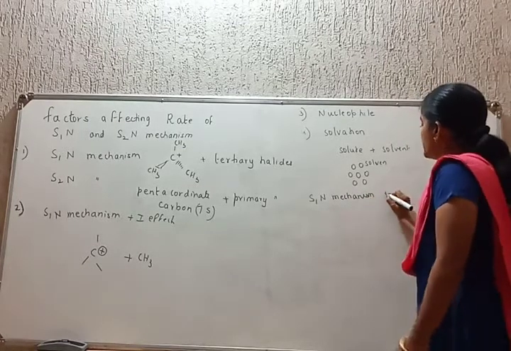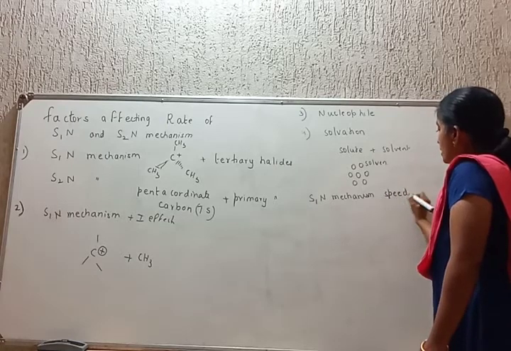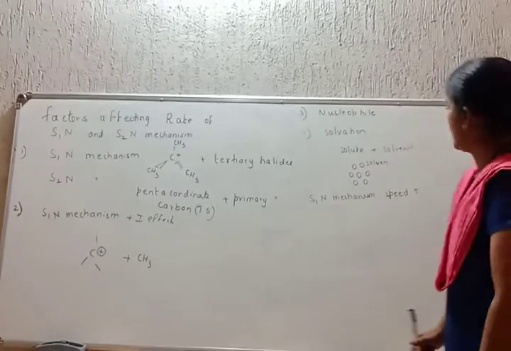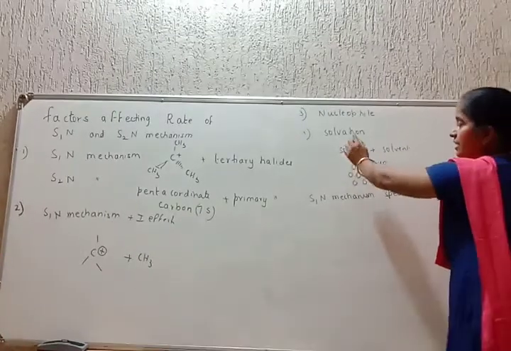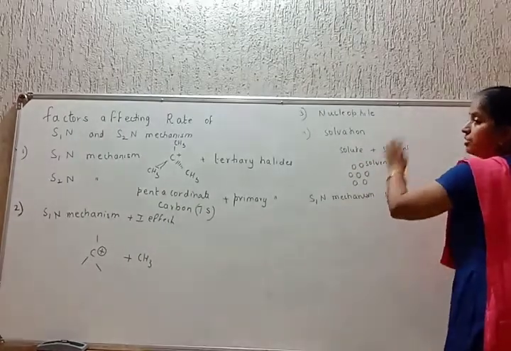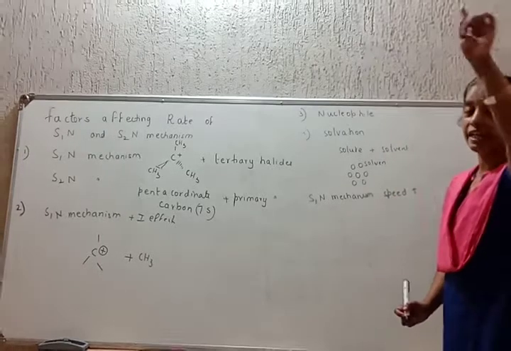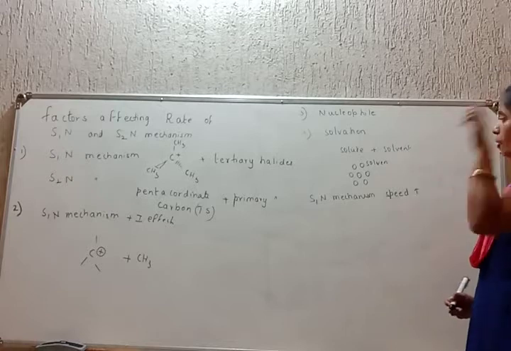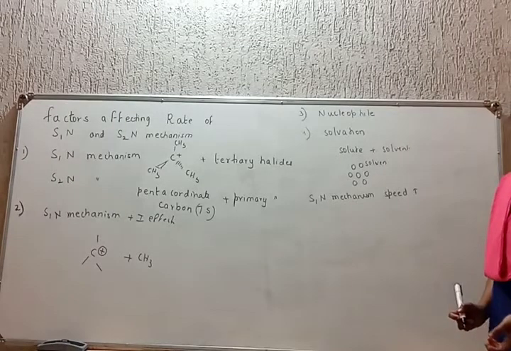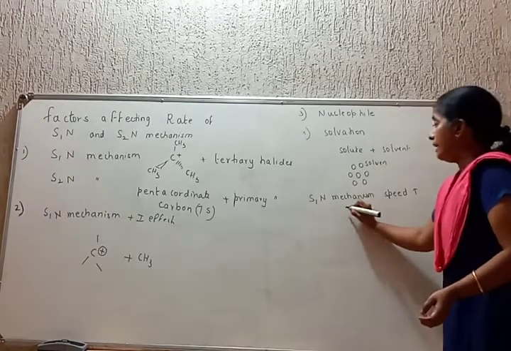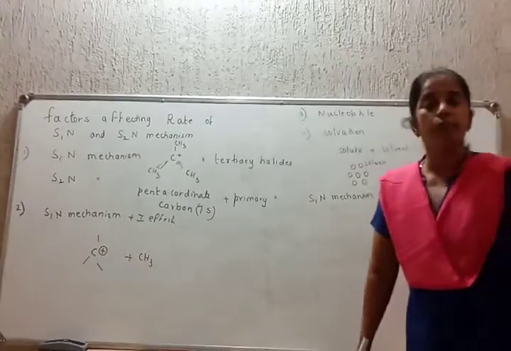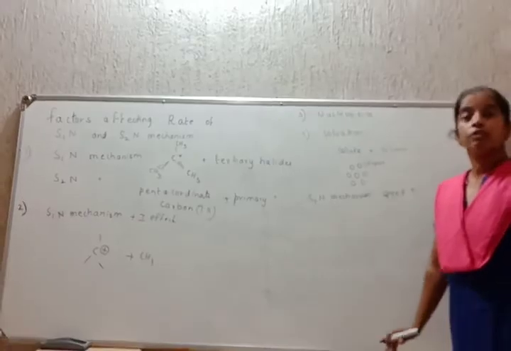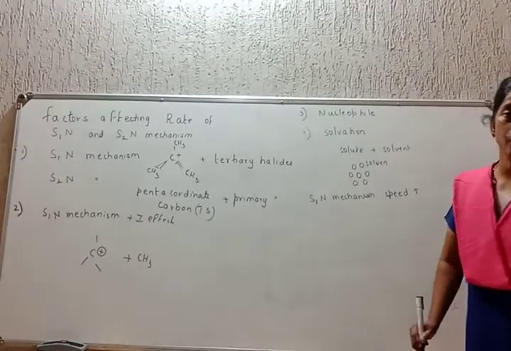Solvation means that when the solute is dissolved, the solvent molecules or atoms align around it in the form of concentric circles around the solute. The speed of SN1 mechanism increases due to solvation.